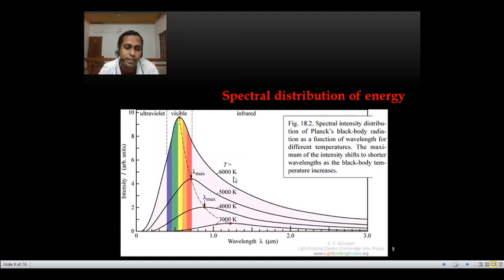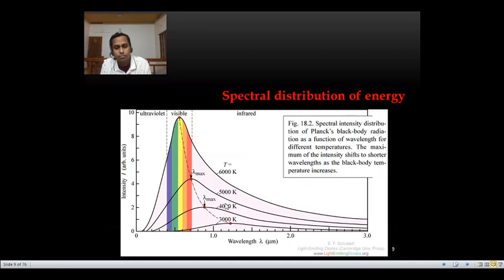Which means we can say the intensity distribution is not uniform throughout the wavelength. Suppose the intensity is the same for every wavelength, for example 2 or 3, whatever it is. The graph would be a straight line parallel to the x-axis. If the intensity distribution is uniform, the graph should be a straight line, but it is not. So the first inference is that the intensity is not uniformly distributed.